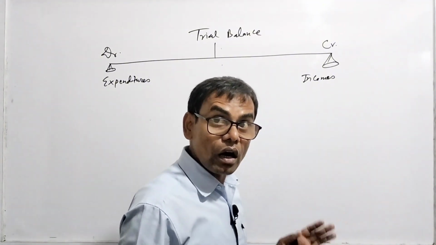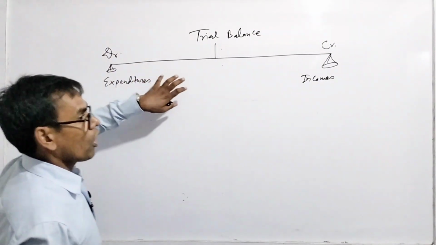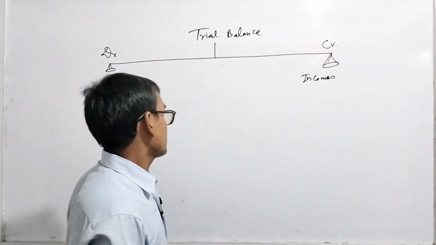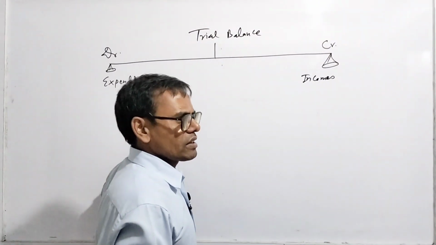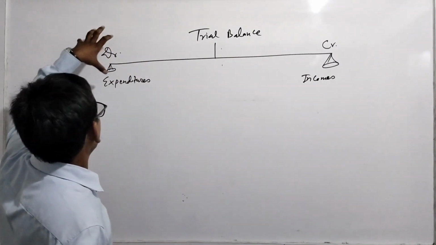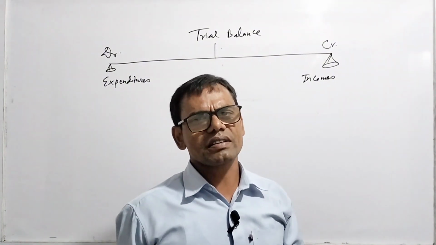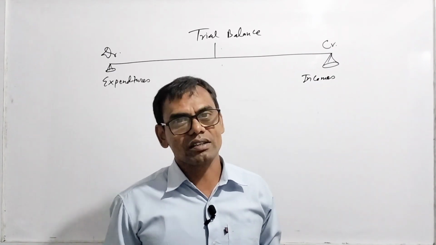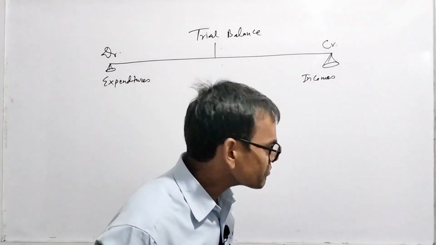All the accounts of expenditures are written in the debit side, and all the accounts of incomes are written in the credit side, just like salary, wages, commission, electricity bill, stationery. These are the topics of expenditure. They are recorded in the debit side of the trial balance. Similarly, rent receipt, dividend receipt, commission received, bad debt recovered, and all the receipts are income, like sales also. They are recorded in the credit side.